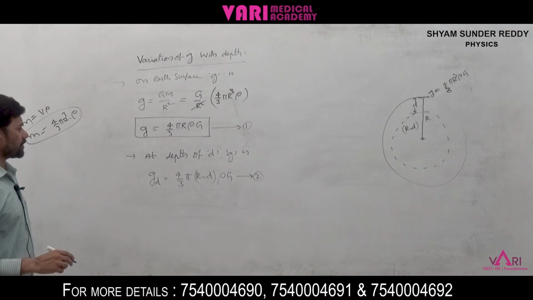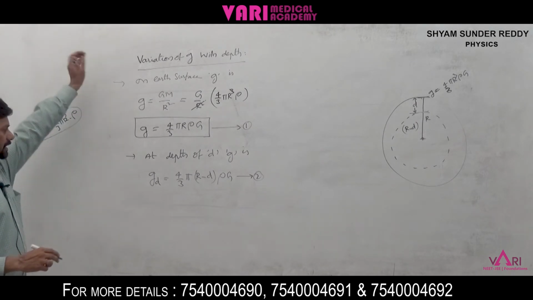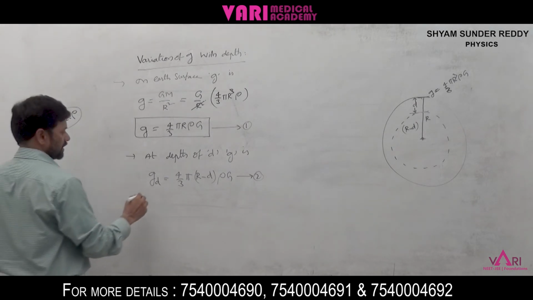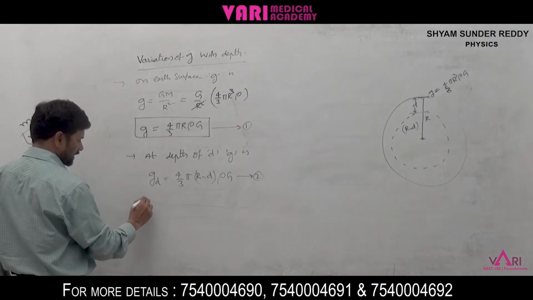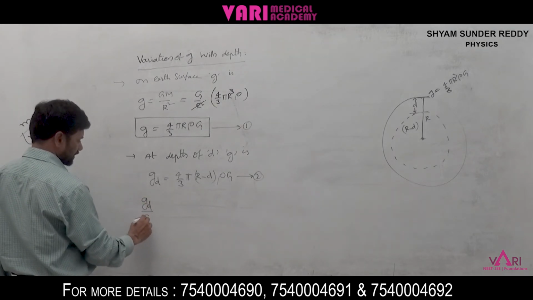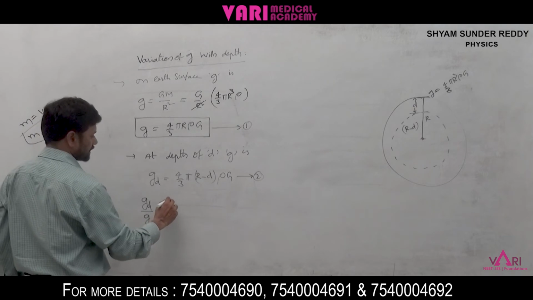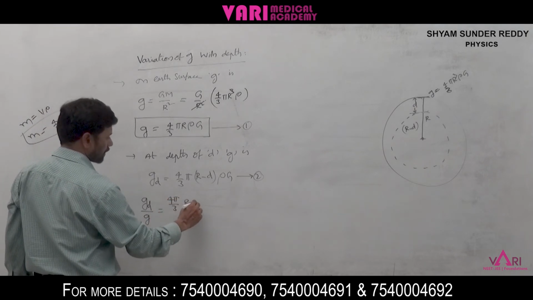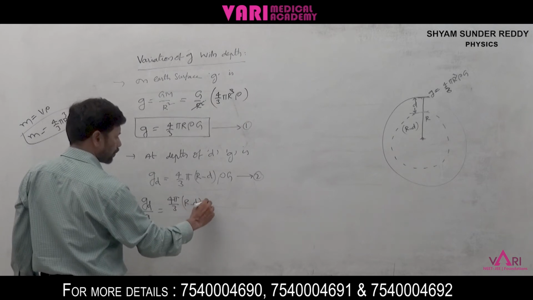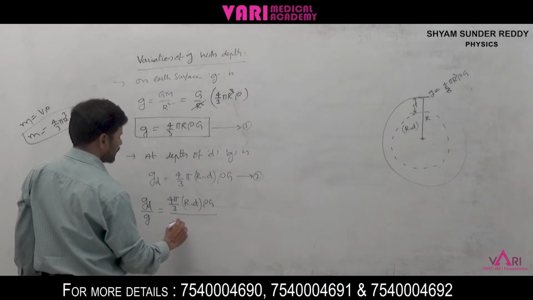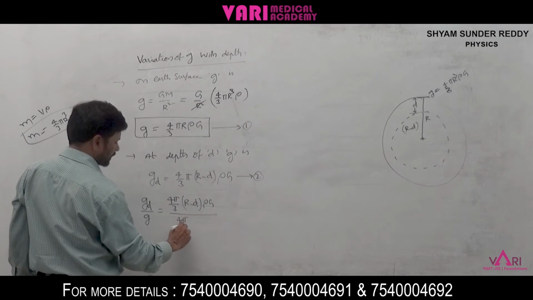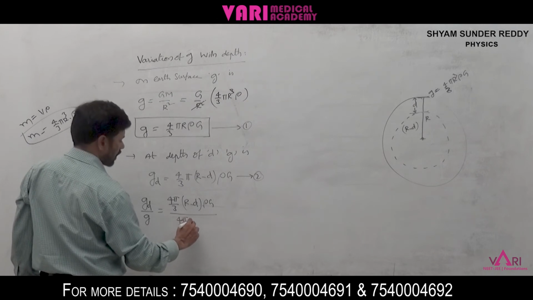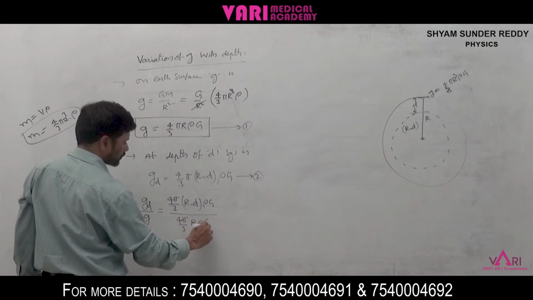From equations 1 and 2, GD by G is equal to (4π/3 into (R minus D) into rho G) divided by (4π/3 into R into rho G).